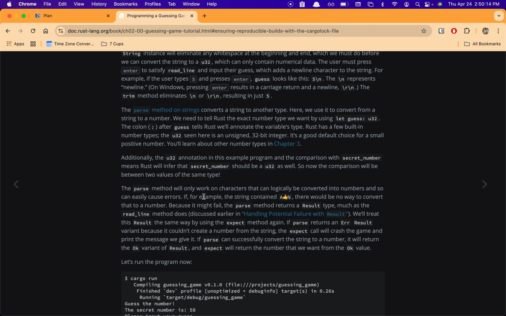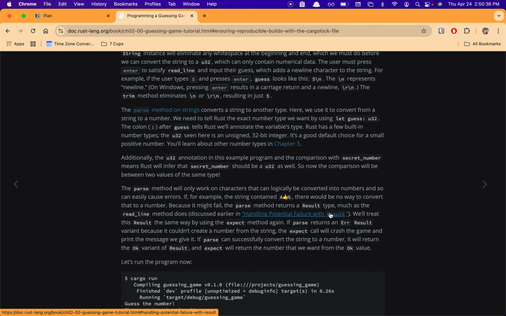The parse method will only work on characters that can logically be converted into numbers, so it can easily cause errors. If, for example, the string contained a thumbs up emoji, there would be no way to convert that to a number. The parse method returns a Result type, much as the read_line method does, as discussed earlier in handling potential failure with Result.